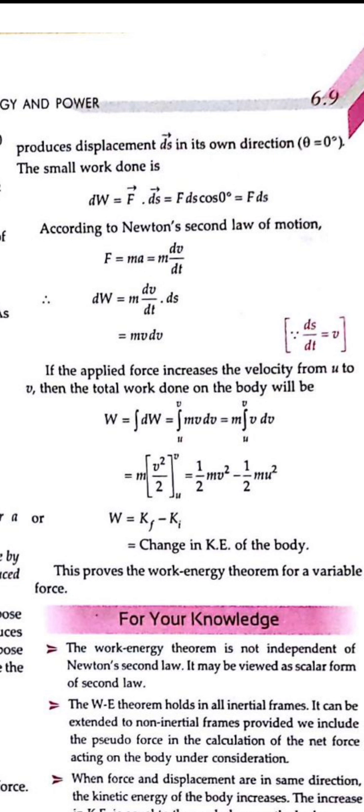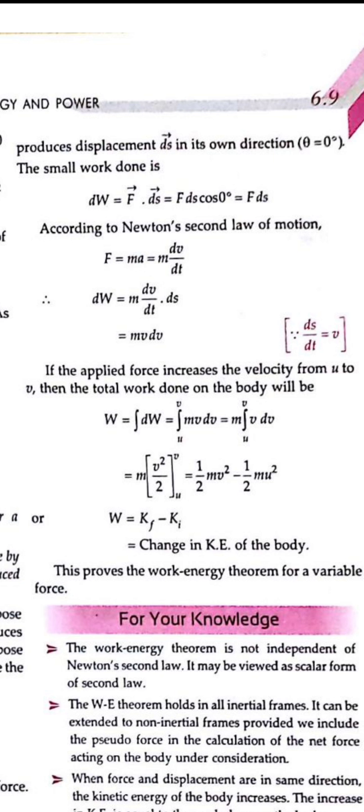From there we can write it as m dv by dt, that is, acceleration can be written as change in the velocity with respect to time, and work done will be given as force into displacement, so there will be ds, and ds by dt will be given as v. So on integrating, we know that the body is changing its velocity from initial to final, that is u to v. So m v dv, we are integrating with respect to v, right?